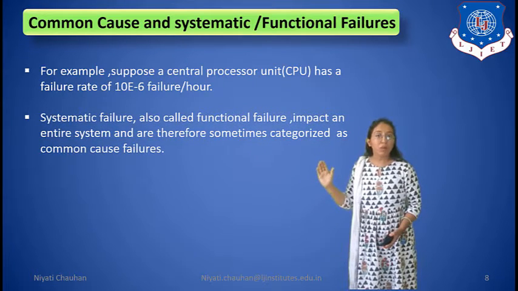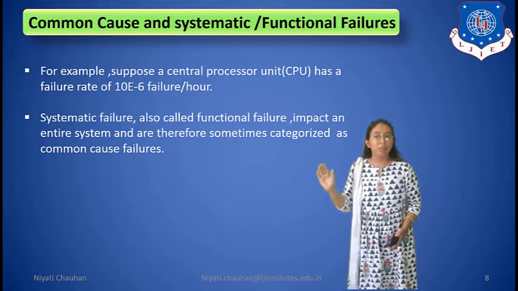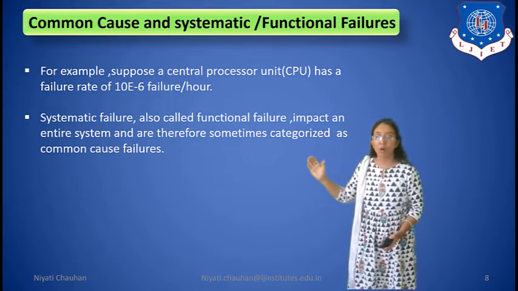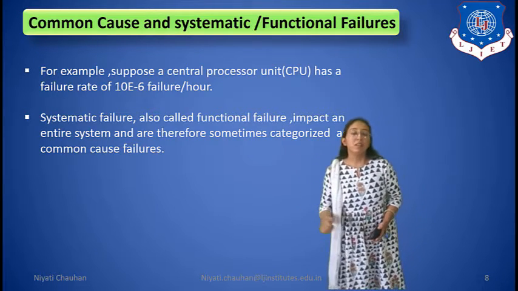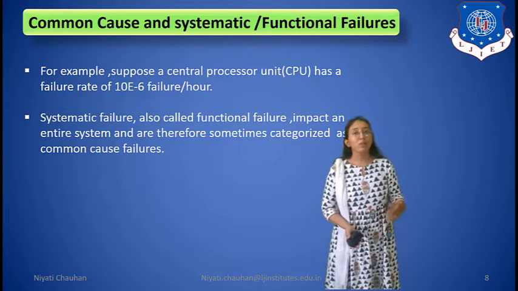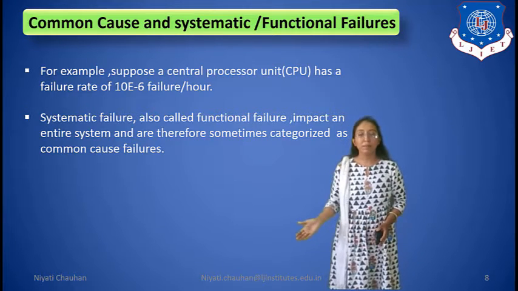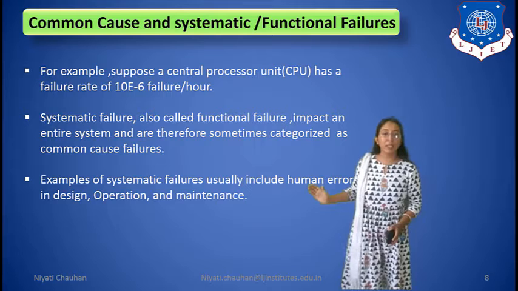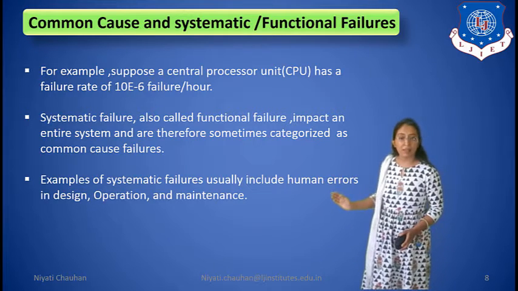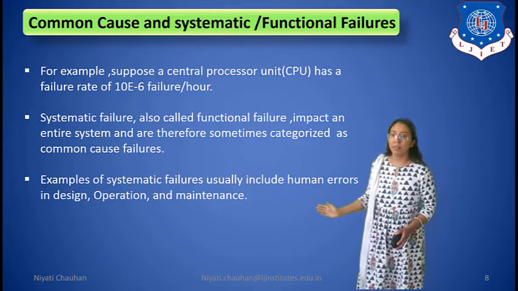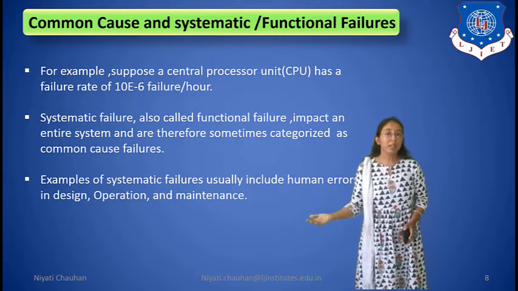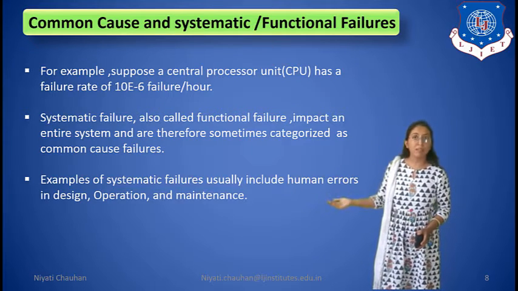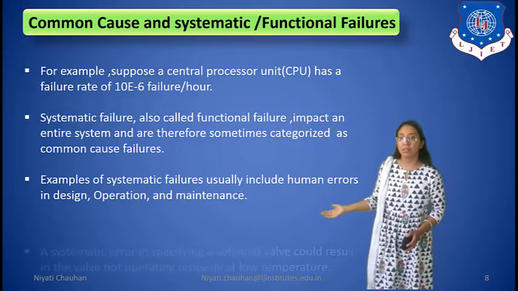Systematic failure, also called functional failure, impacts an entire system and is therefore sometimes categorized as common cause failure. Means systematic failure is similar to functional failure. Okay. Examples of systematic failure usually include human error in design, operation and maintenance. Means systematic failures we consider as human error in design and operation and maintenance.